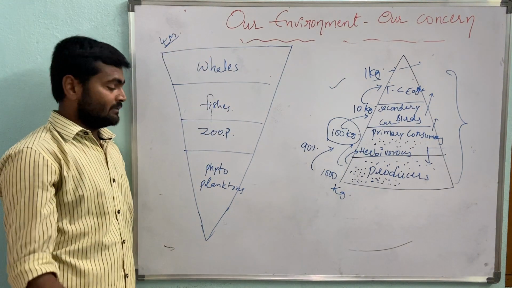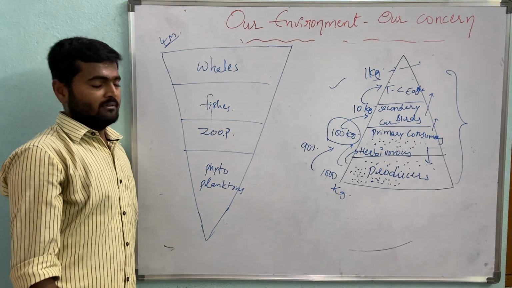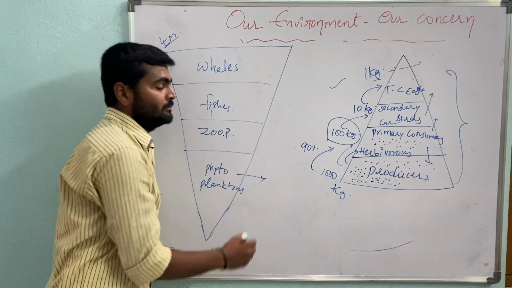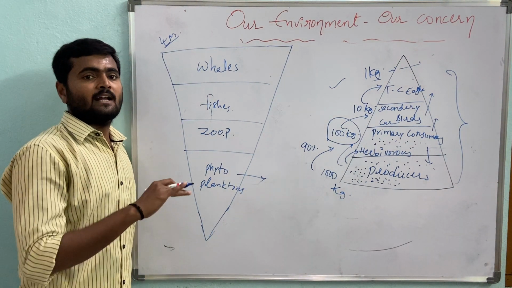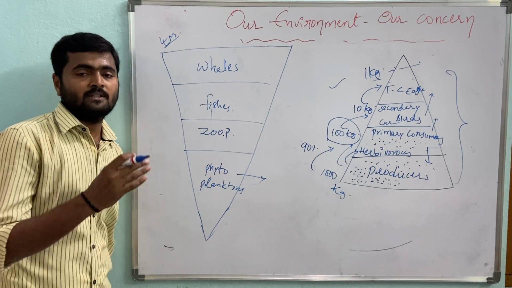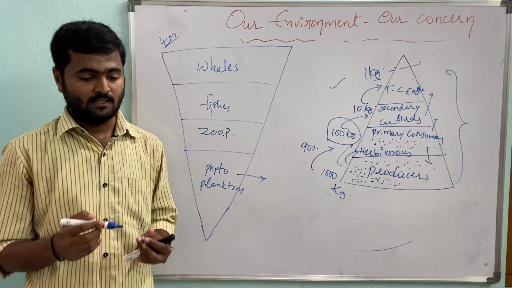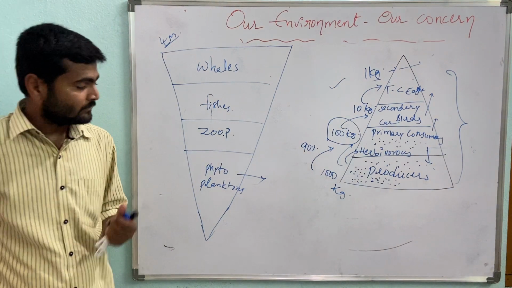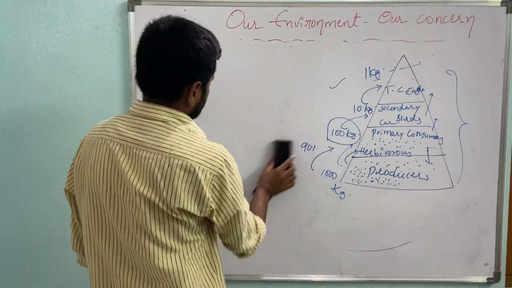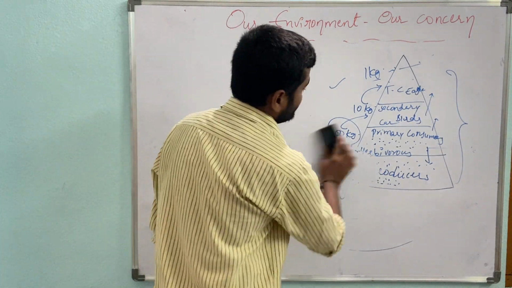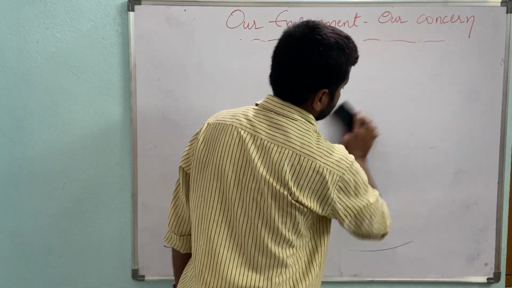But always remember one thing: whether the pyramid is upright or inverted, the plants are always at the base. Why? Because they are the universal food providers. They produce food material by trapping solar energy. Okay, now next, the energy pyramid.